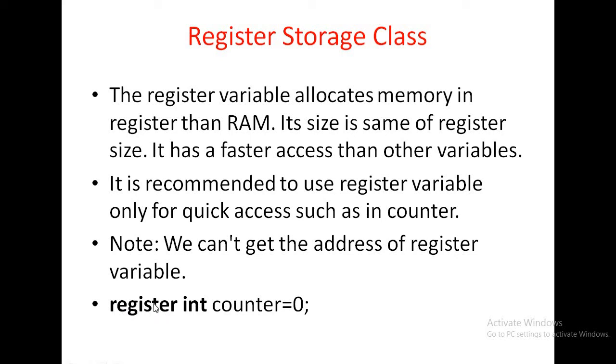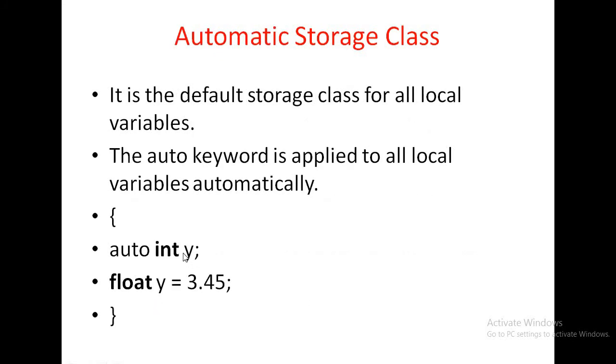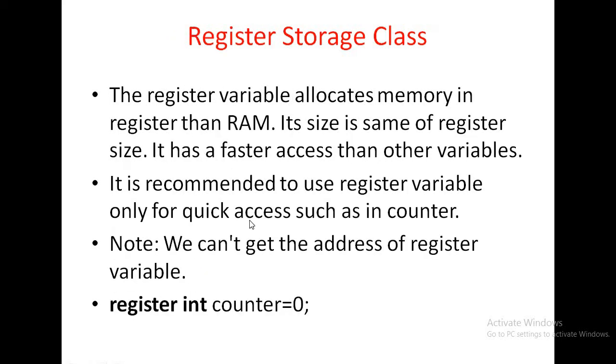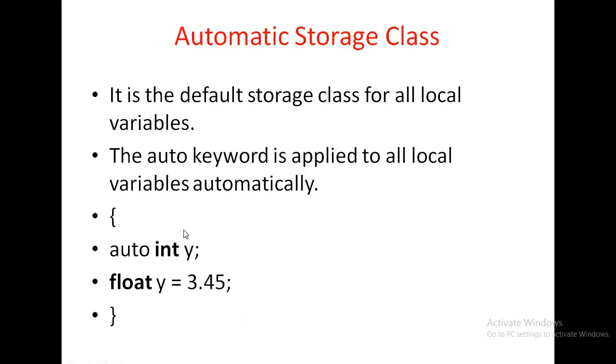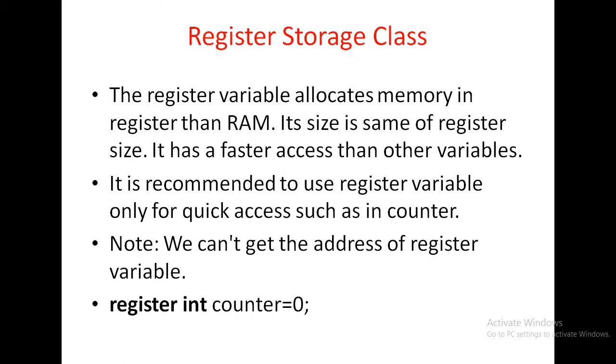The second difference is that in this case the variable is stored inside the RAM, but here the variable is stored in the CPU register. This is the difference between automatic and register storage class.